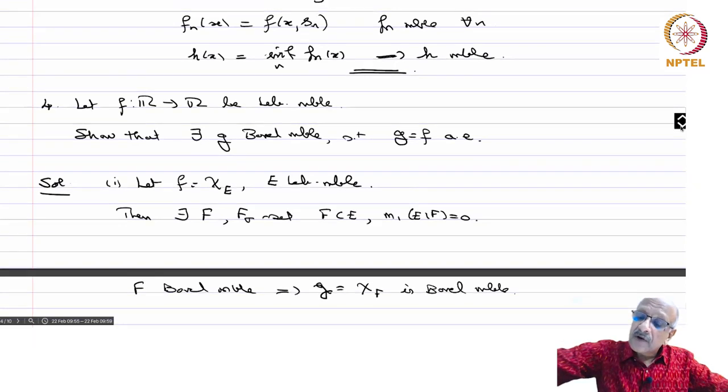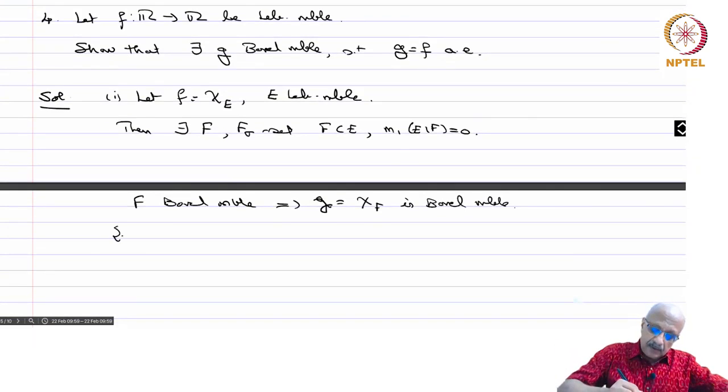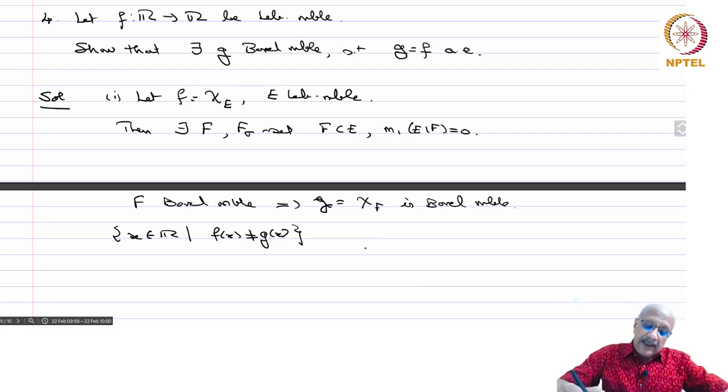Now what is the set of all x in R such that f of x is not equal to g of x? Outside E, both f and g are 0.